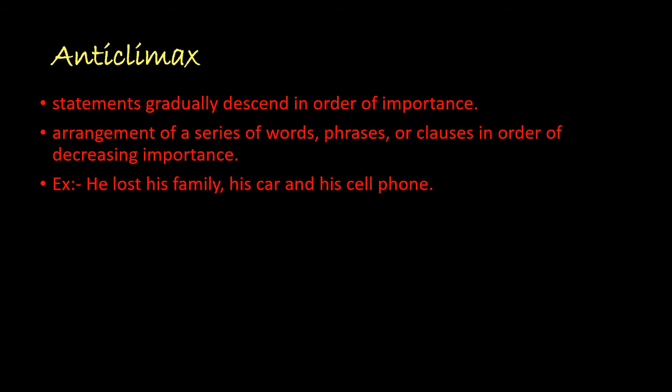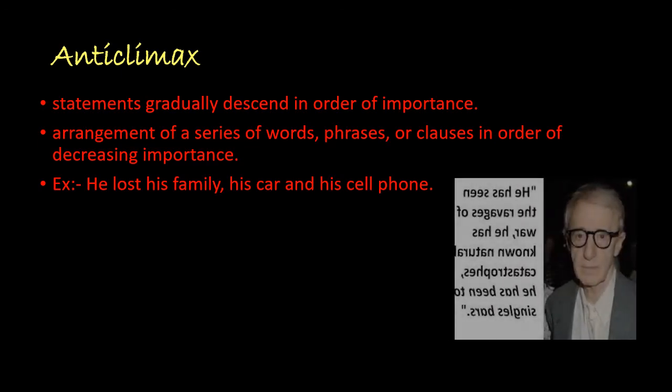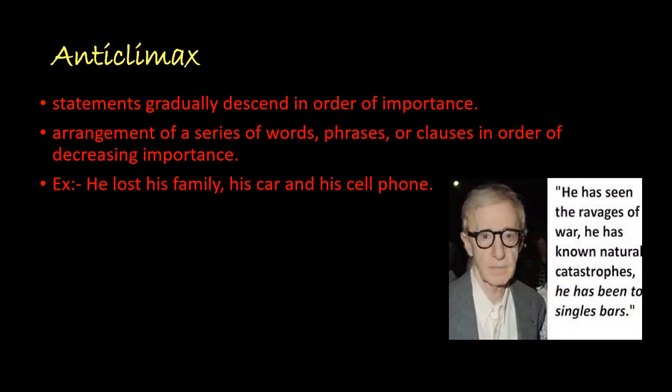See, cell phone is not that important, but family is very important. So the order of decreasing importance is given. Another example, he has seen the ravages of war, he has known natural catastrophes, he has been into single bars. That means the order of decreasing importance is known as anticlimax.